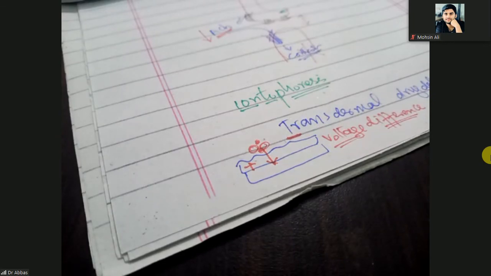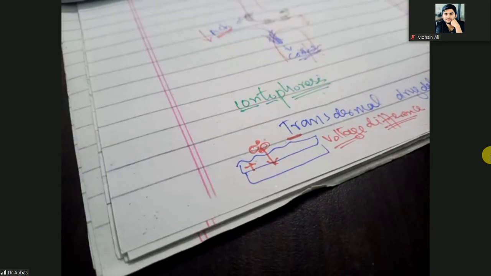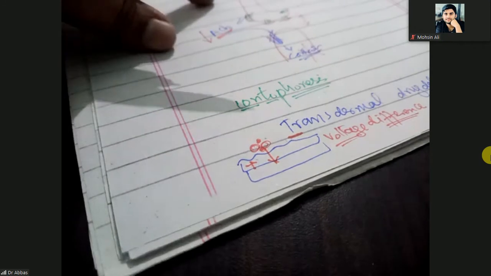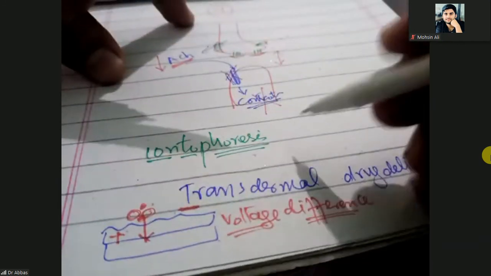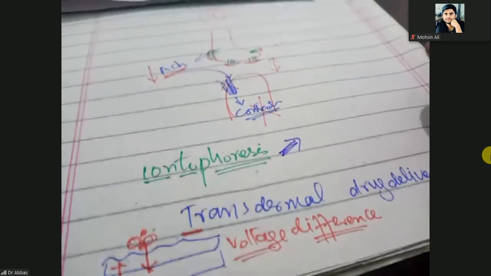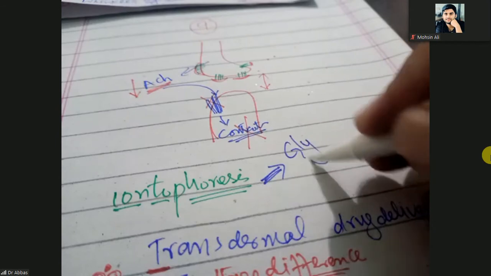Actually, which drugs are given by iontophoresis? These are used for the palmoplantar hyperhidrosis. Actually, the drug that is given by iontophoresis is glycopyrronium.